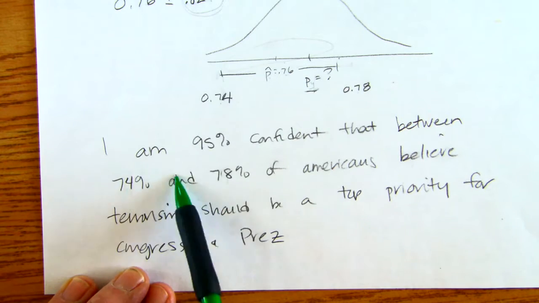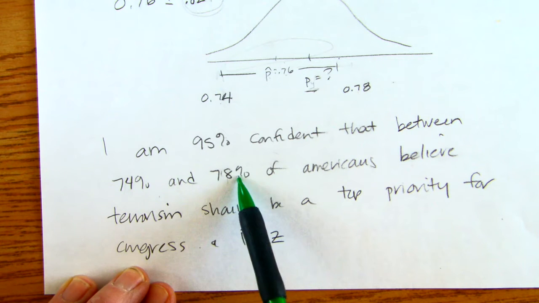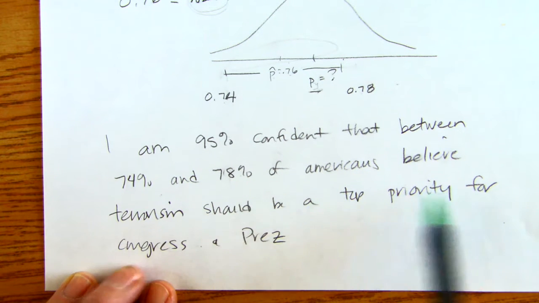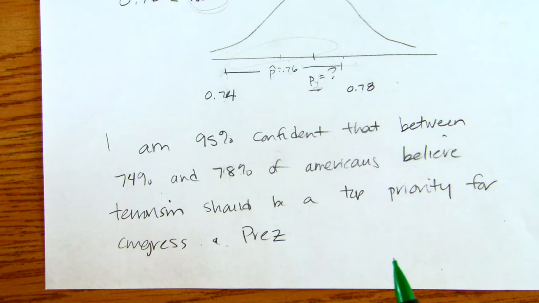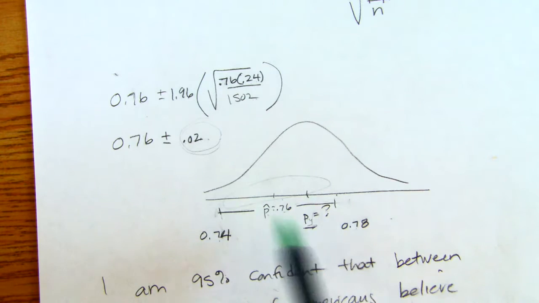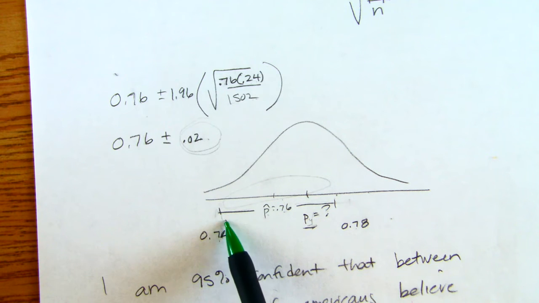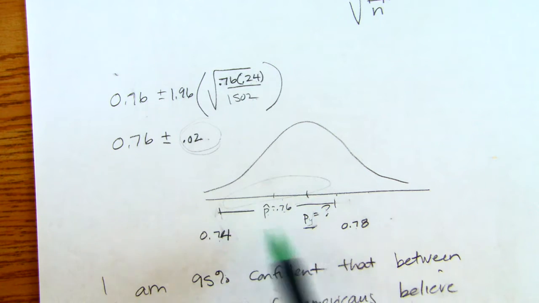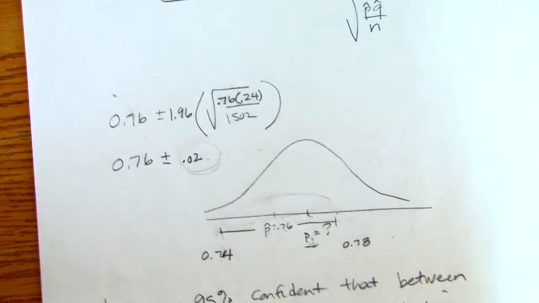So I say I am 95% confident that between 74% and 78% of Americans believe terrorism should be a top priority for Congress and the president. And again, it's that whole idea that 95% of samples will fall within 2 standard deviations. So if I stretch mine out 2 standard deviations, I'm 95% confident that I have captured that true proportion.